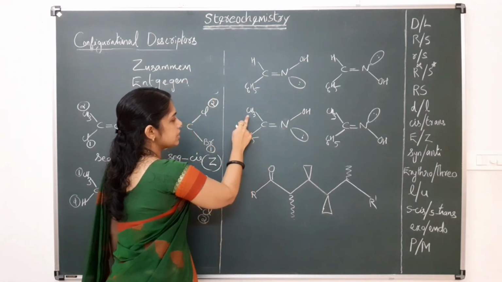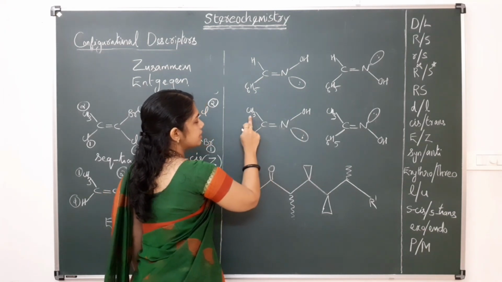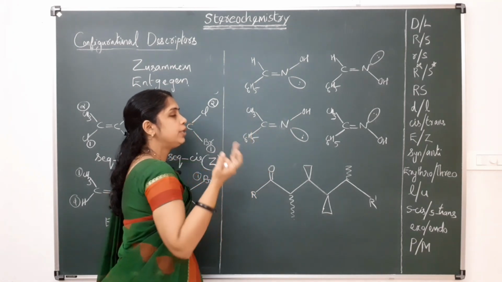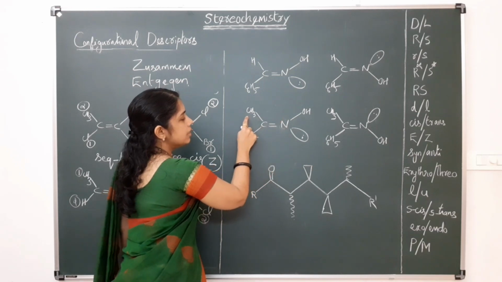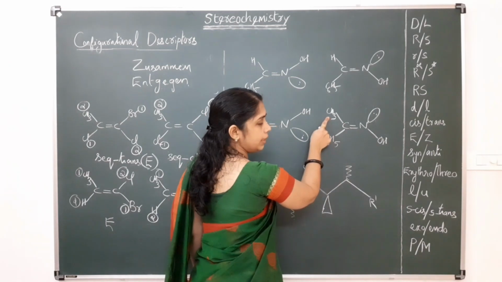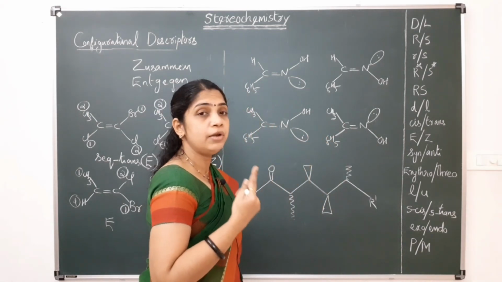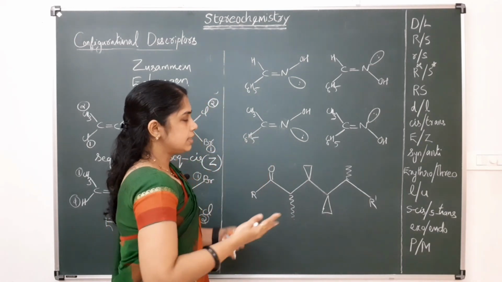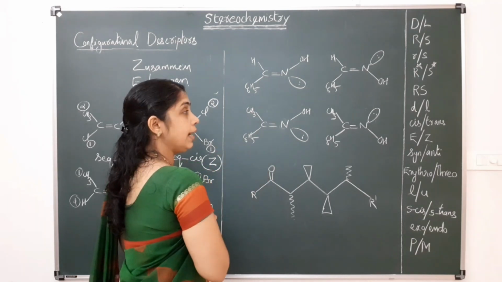Similarly here, this is methyl and phenyl. Here this OH is syn to the methyl. So this is syn-methyl phenyl ketoxime. Okay, this is originating from a ketone. Here this OH is anti to methyl. So this is anti-methyl phenyl ketoxime. This is syn-methyl phenyl ketoxime. Okay, that is the nomenclature used previously, and now we can use E and Z nomenclature.